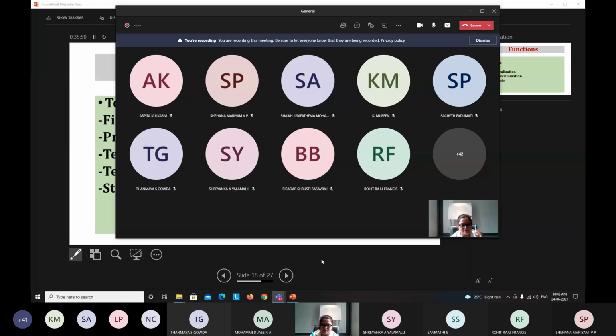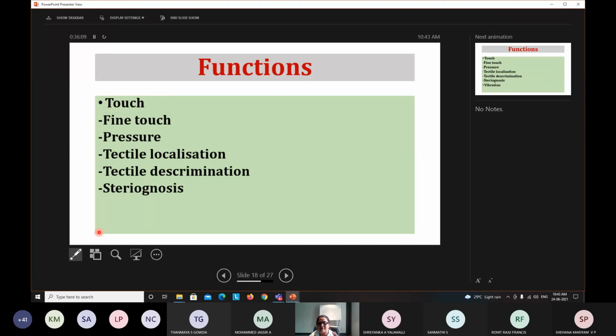If I give you a similar object of similar length and similar width, some stick or something, then also you will be able to make out whether it is a pen or what. If I give you a mobile, you will identify. How are you identifying? By your touch sensation with your previous experience. With your open eyes, you have seen how it looks. Based on its texture, its size, its shape, you are going to recognize a known object while closing your eyes. That process is called stereognosis.